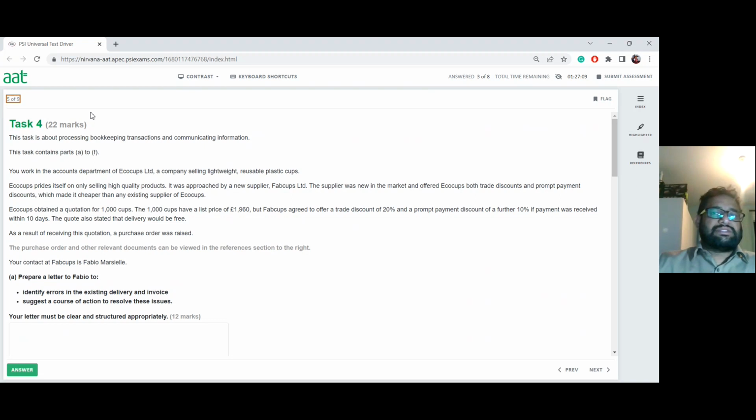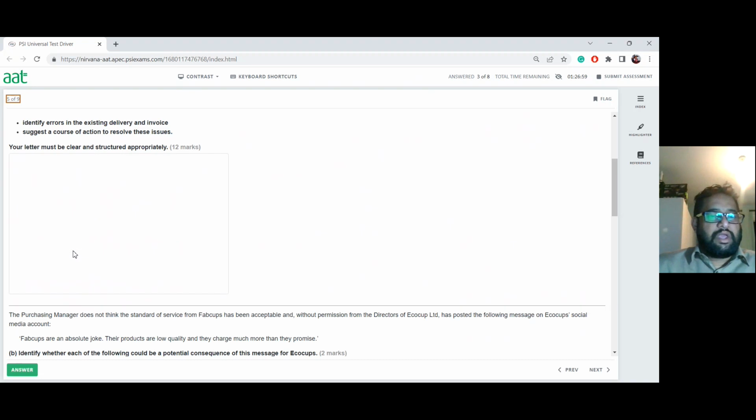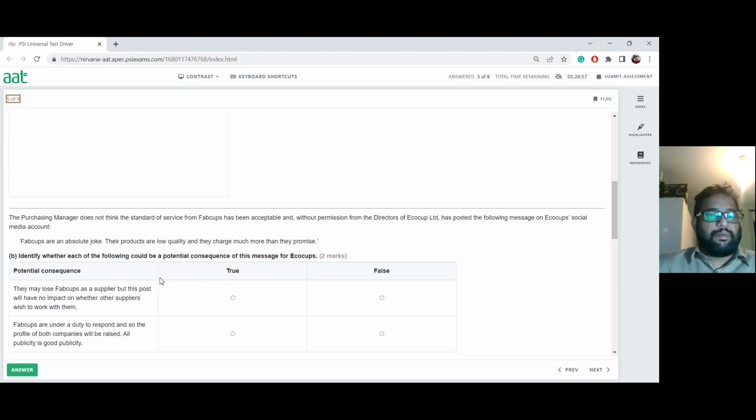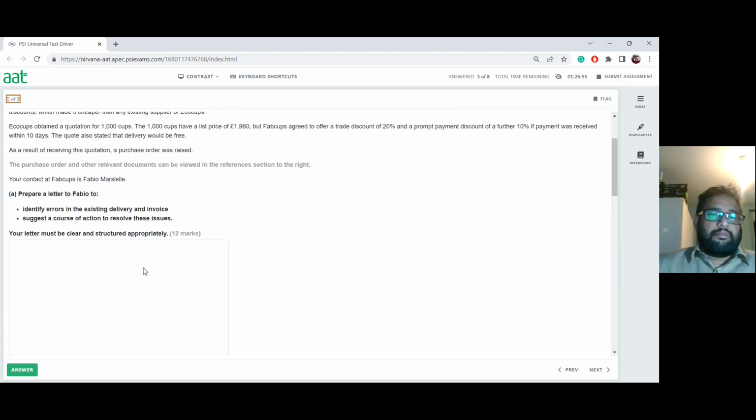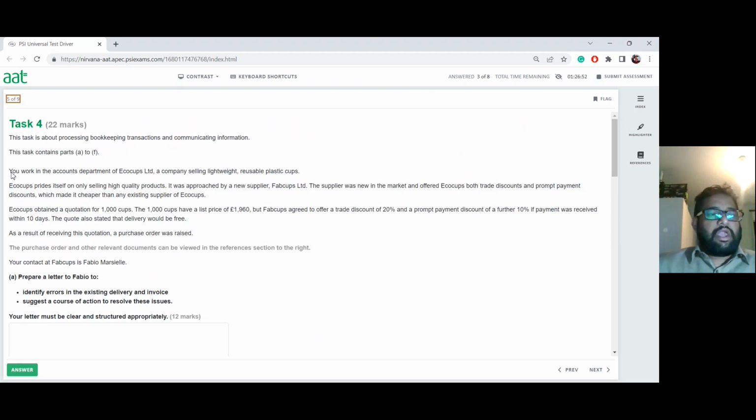Now let's go to task number 4. This is about processing bookkeeping transactions and communication information. The task contains parts A to F. Some of them are written, some are just choices. They're asking you: you work in the accounts department of Eco Cups Limited, a company selling lightweight, reusable plastic cups.